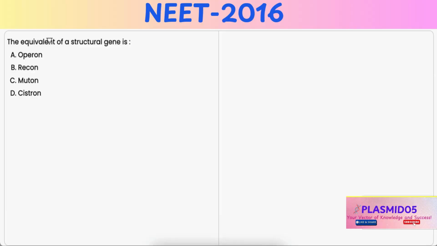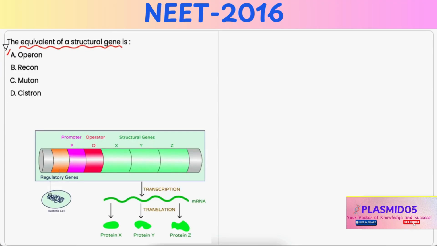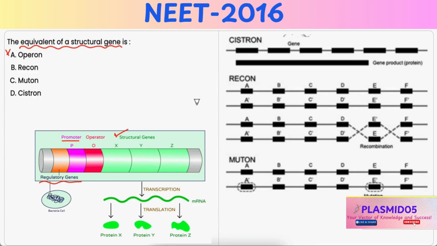In this question, you have to identify the equivalent of a structural gene. Option A, operon. It is incorrect because an operon refers to a cluster of genes under the control of a single promoter and regulatory elements functioning together in prokaryotes, and it includes structural genes, but it is not equivalent to an individual structural gene. Option B, recon.